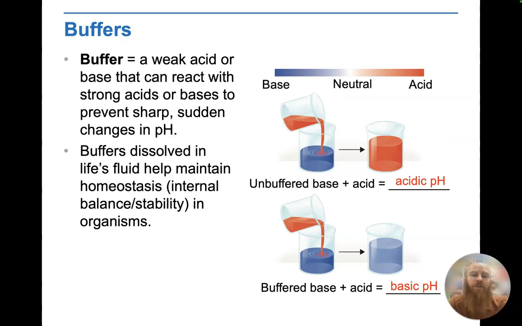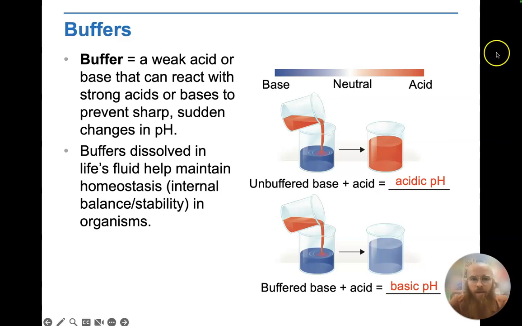So buffers can actually work to decrease what would otherwise be sharp increases or decreases in those pH levels. And so it's important to realize buffers dissolved in any of life's fluids actually help maintain what we call homeostasis, those internal balances and internal stabilities in any living organism.